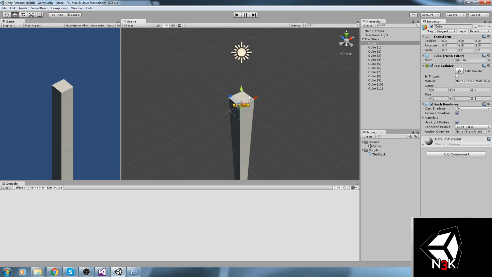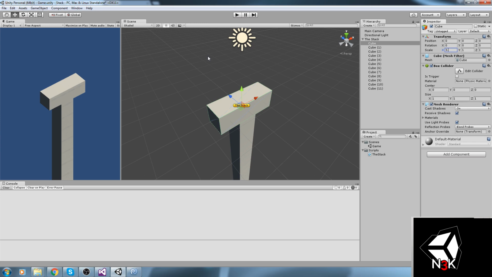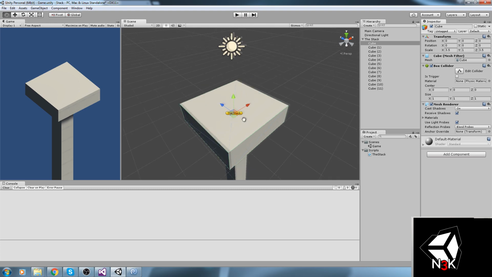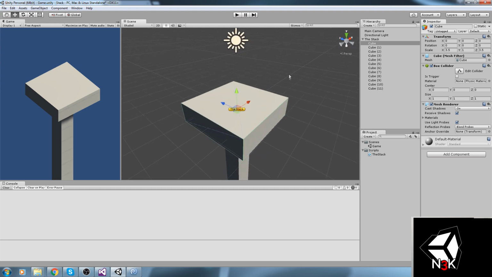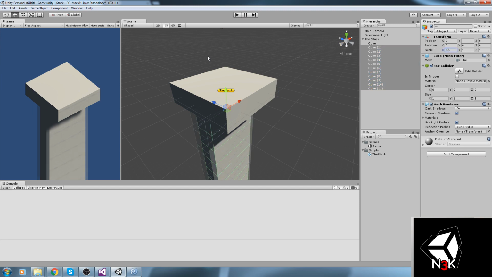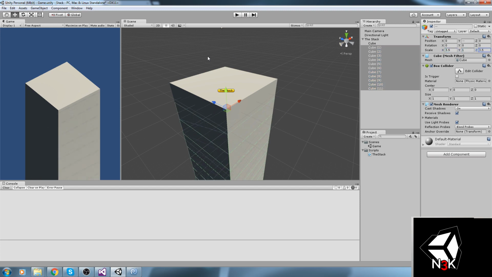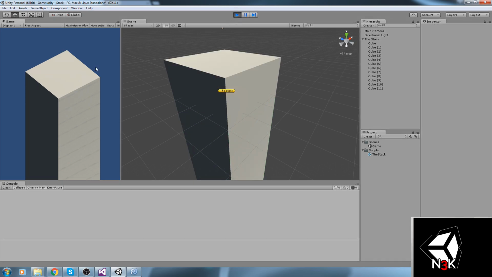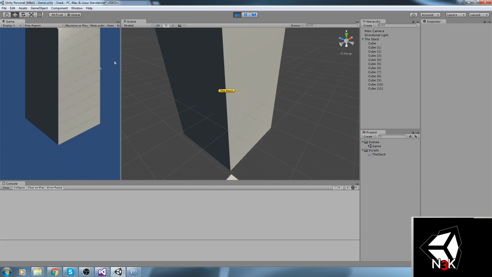If I put my first thing on 3.5 in X and 3.5 in Z, that's actually the result we're going to be seeing in the screen. So that's something I could work with. Let's go ahead and turn all of them into 3.5 in scale X and 3.5 in scale Z. So that's our new stack right now. If we click on play and we just try again, then this still works.